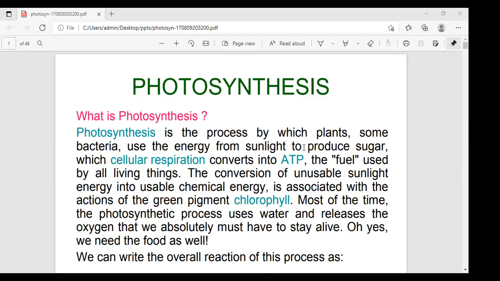Light energy. Oxygen is the byproduct of this process.